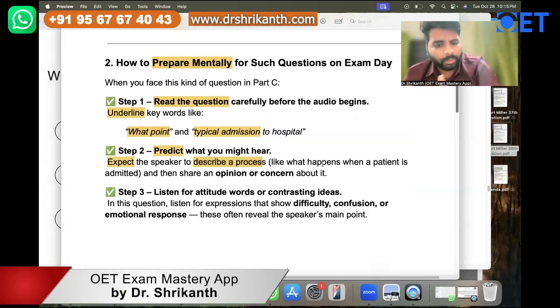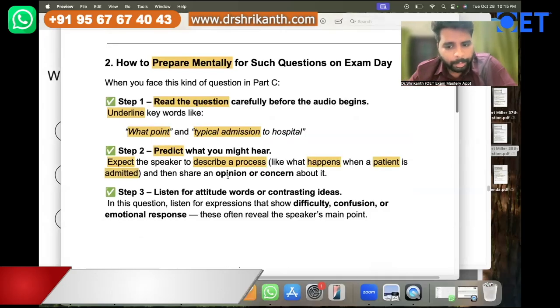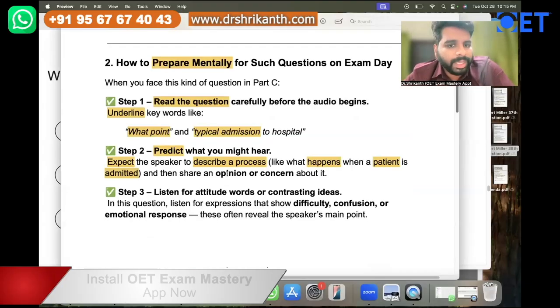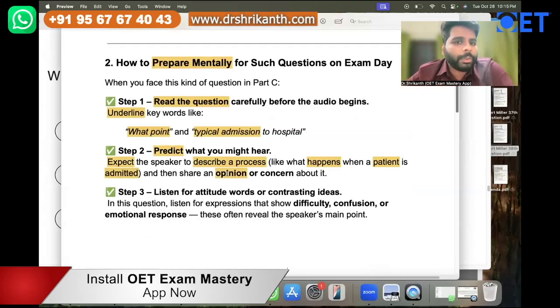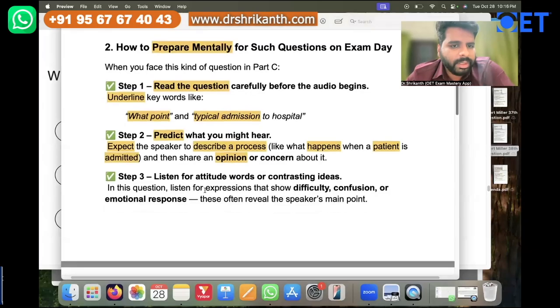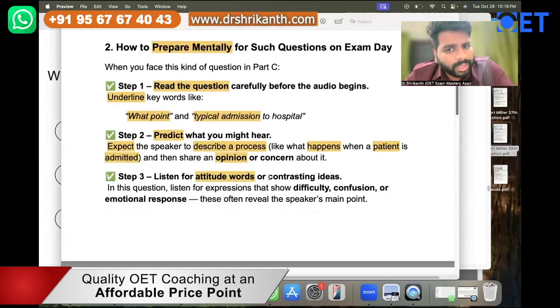What is the process over here? Hospital admission. What happens when a patient is admitted? And once that process is done, then they will share their opinion, what usually happens. Here the speaker is saying patients are mentally sick, physically sick, and they cannot take in the information that has been given. Listen for attitude words or contrasting ideas. Here also the contrast marker, what I discussed in yesterday's class, was very important.